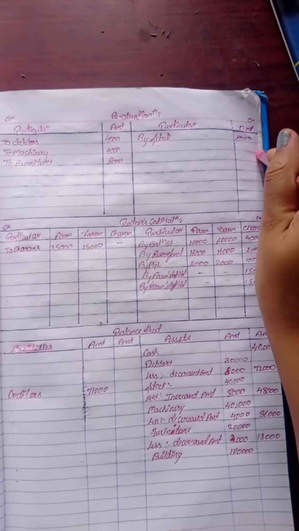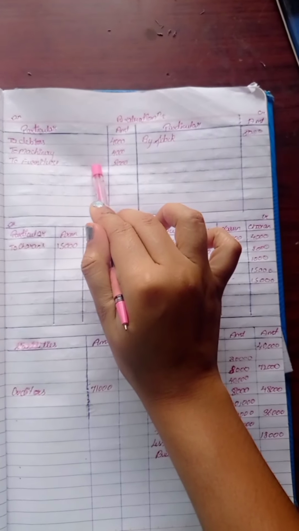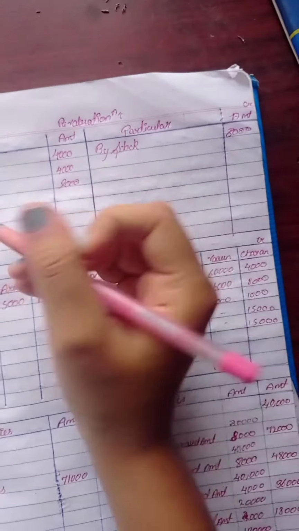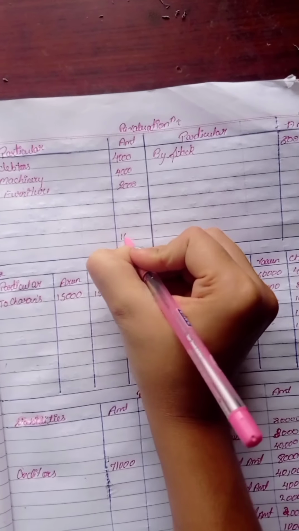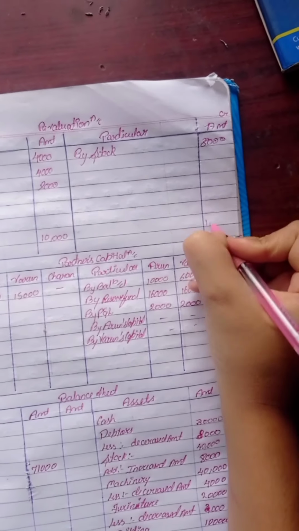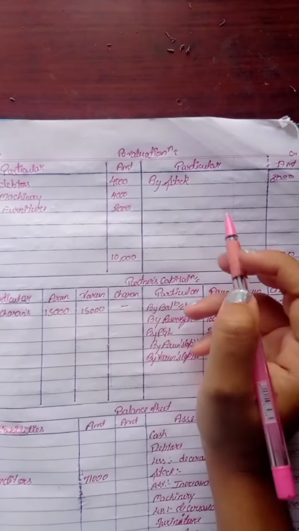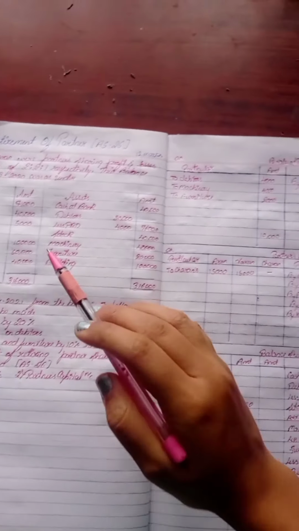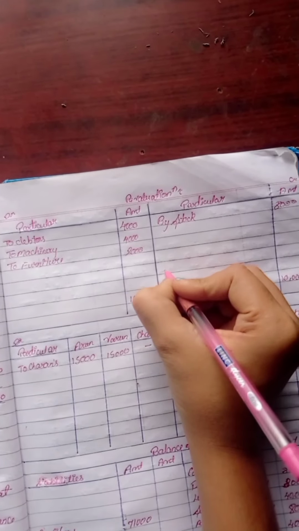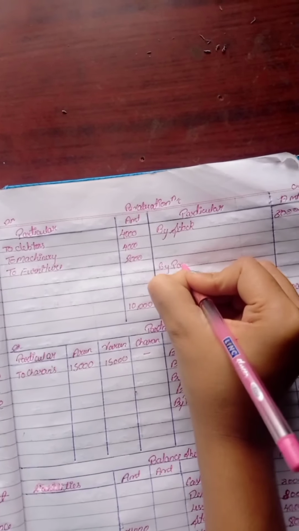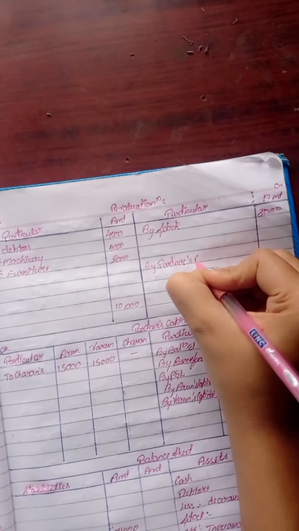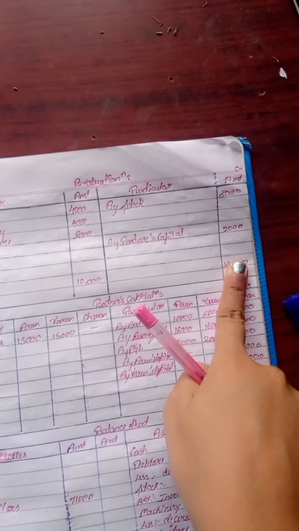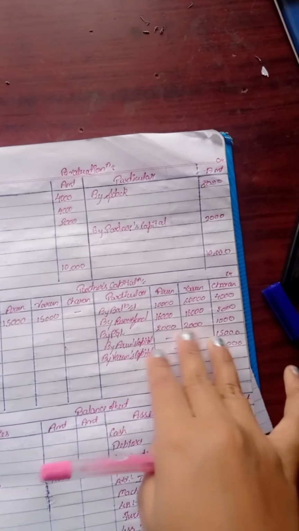In the revaluation account, on the credit side we have 8,000 and on the debit side we have 10,000. So now subtract this 8,000 from 10,000. As the debit side is more, write 10,000 on both the debit and credit sides. 10,000 minus 8,000 will give you 2,000, which is a loss for the firm. So write on the credit side, by partners' capital account, 2,000. This 2,000 you have to give to Arun, Varun and Charan, all of them.